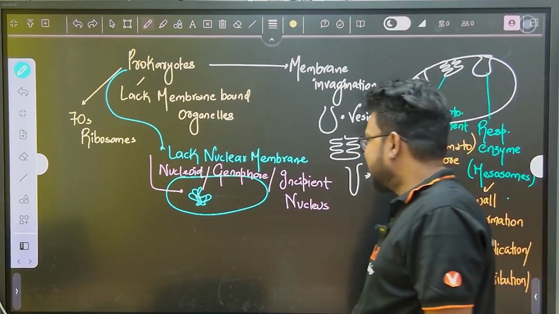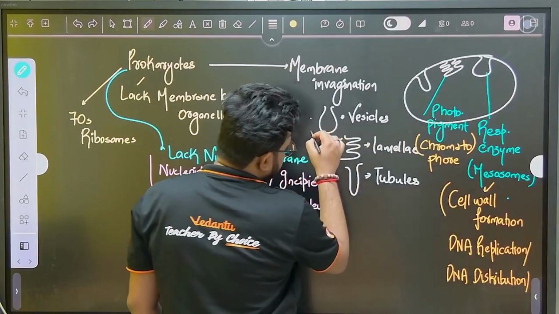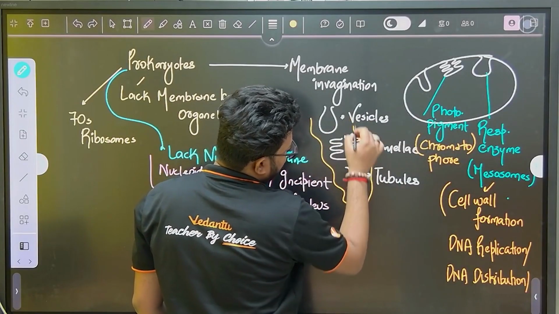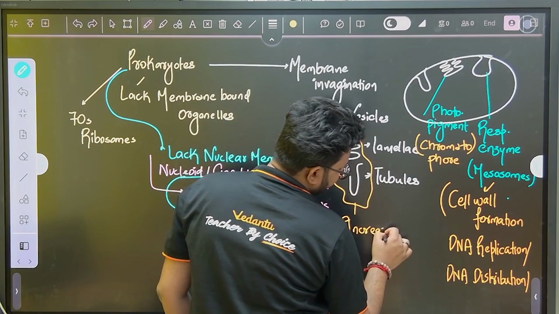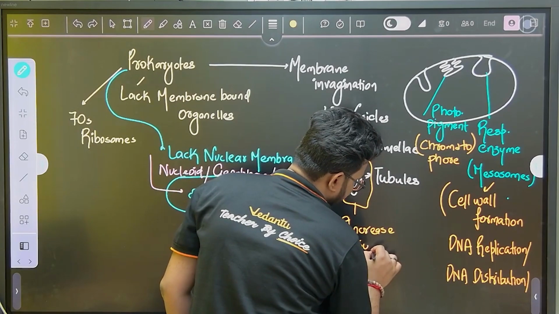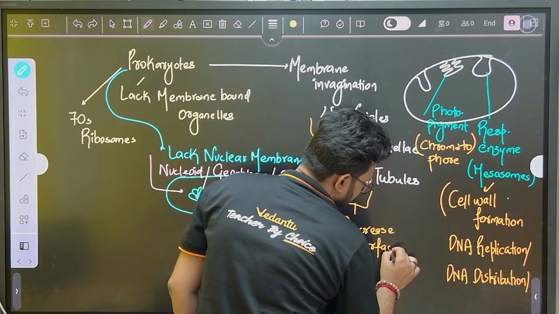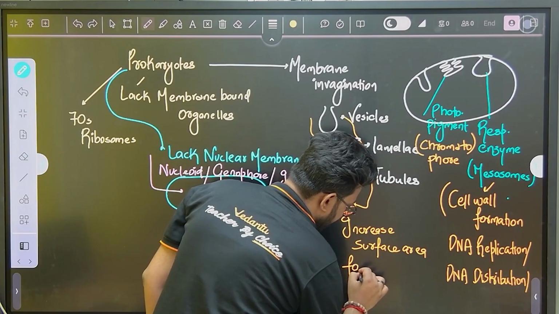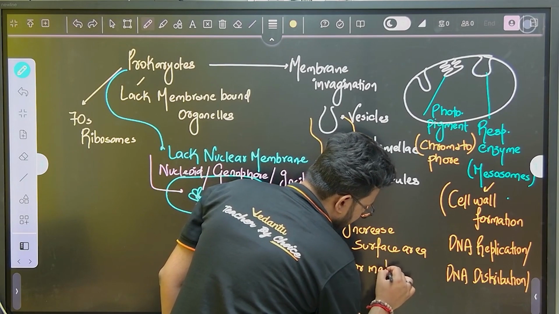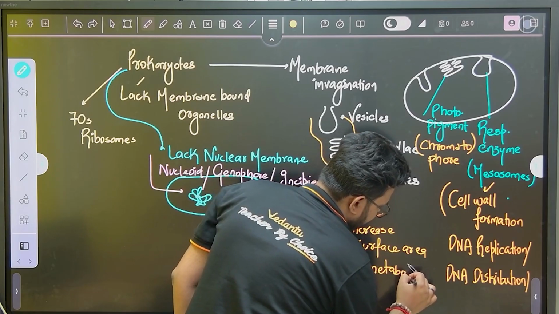These invaginations increase the surface area for metabolic reactions.